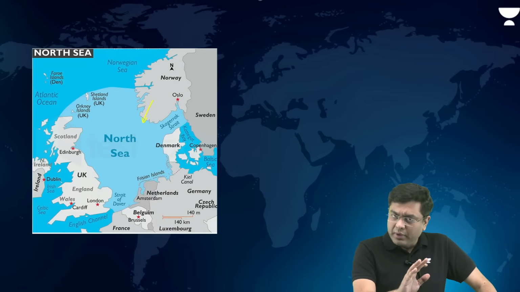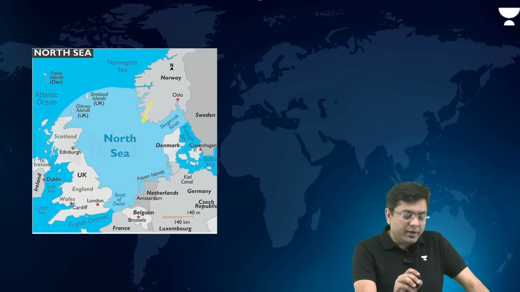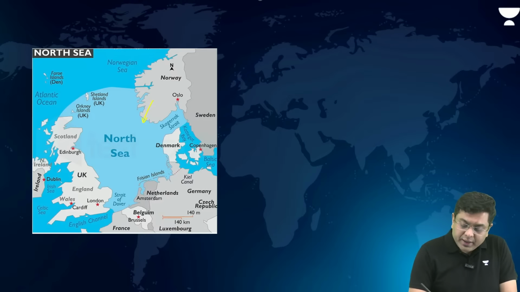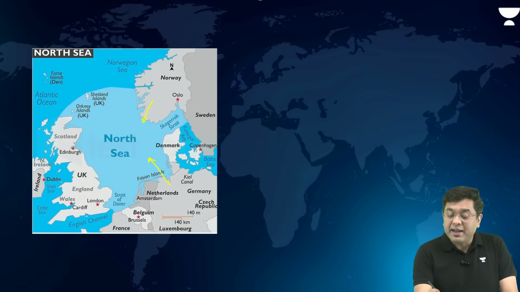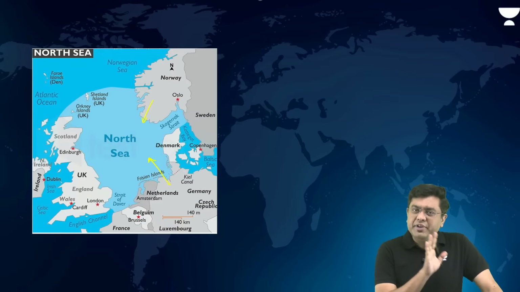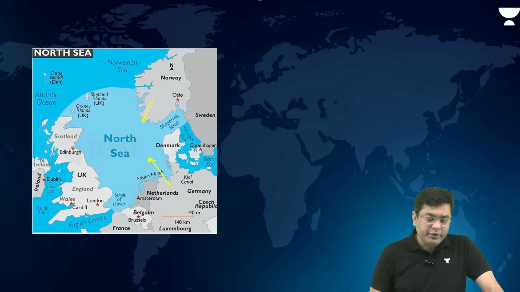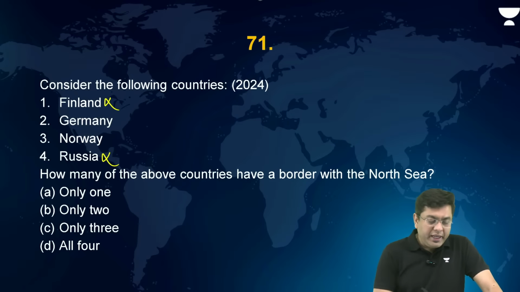So there lies the prosperity of the region of the Nordic countries. So Norway shares a boundary. Germany also shares its boundary. Finland lies to the east of Sweden, so it doesn't share a boundary. Again, this is an area we have covered repeatedly under places in news as well. So in the case of Finland and Russia, they will not share a boundary. Germany and Norway will share the boundary. So only two, that is B, will be the correct answer in this.